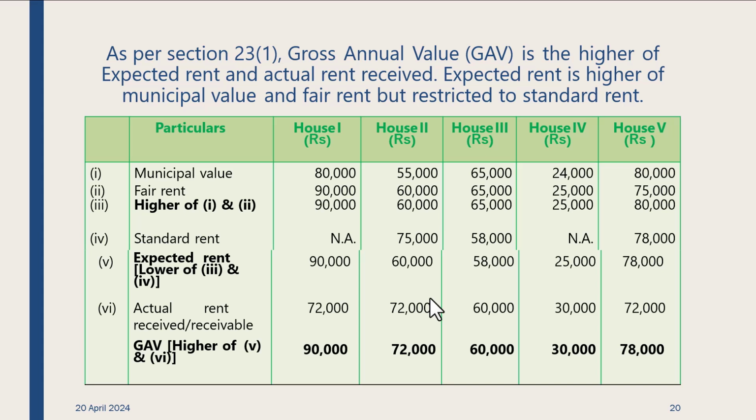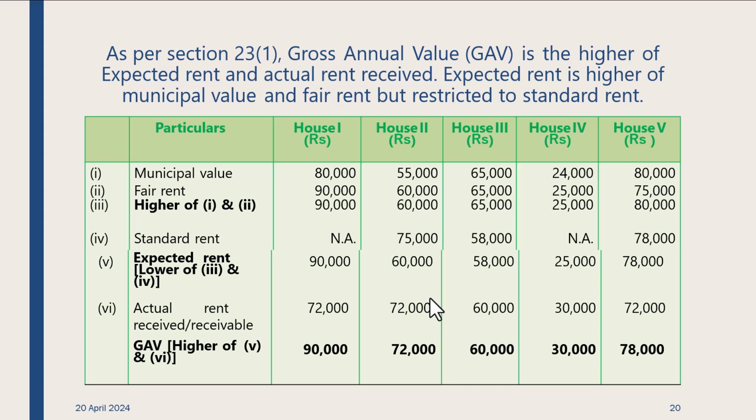Similarly, house number 4: municipal value is 24,000, fair rent is 25,000, so the higher of the two is 25,000, which is the fair rent, but there is no standard rent. That means expected rent will be 25,000, but you're getting 30,000, so you will be taxed at 30,000. Now, the fifth one: the municipal value is 80,000, fair rent is 75,000, so the municipal value will prevail, but standard rent is lower, so the standard rent will prevail. You are getting 72,000, so you will be taxed at the standard rent. Is that clear? Can you just have a look at that?